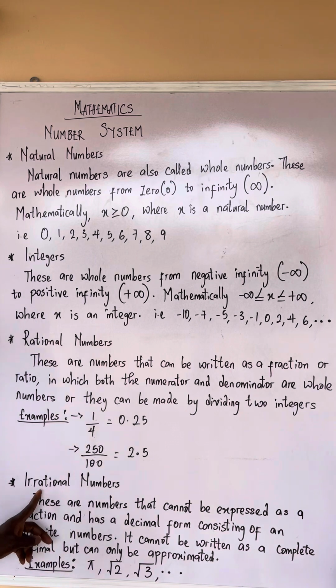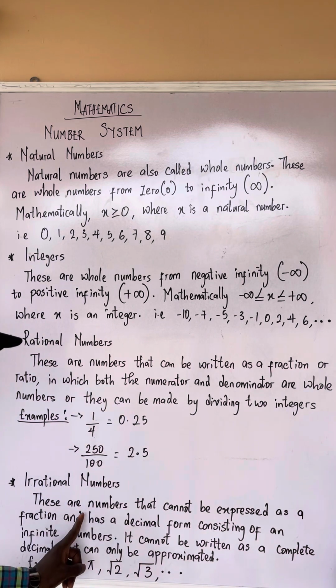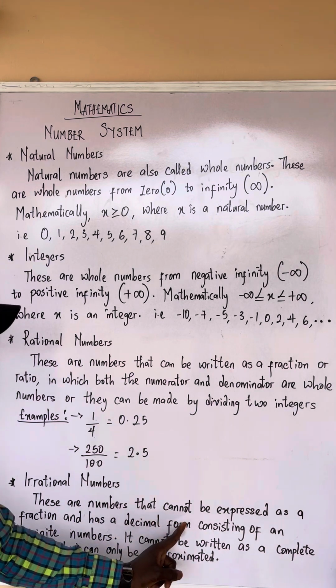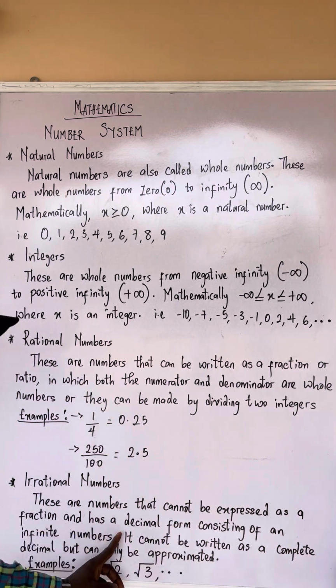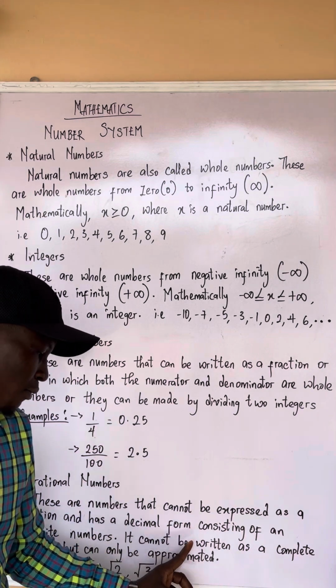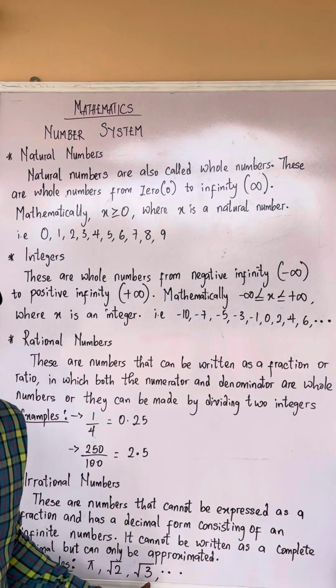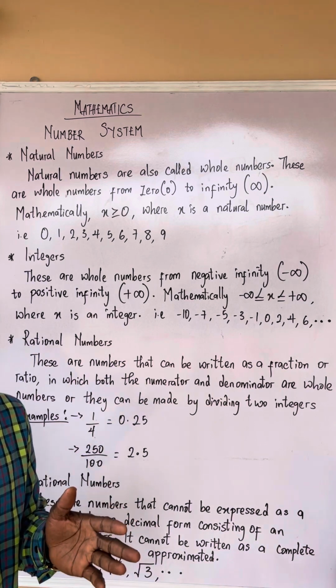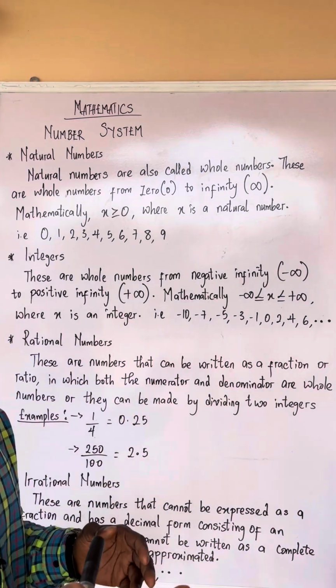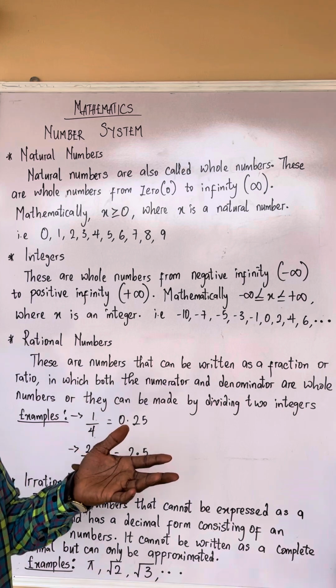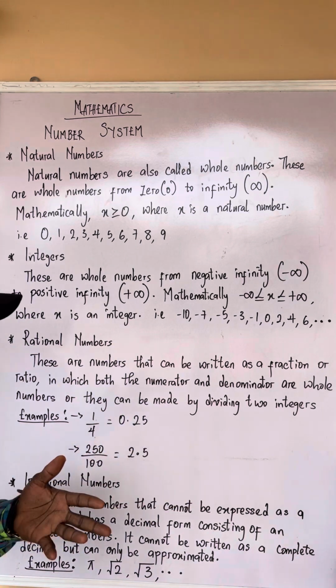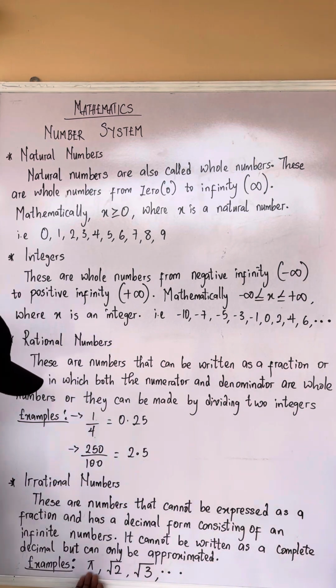So irrational numbers now, these are numbers that cannot be expressed as a fraction and have a decimal form consisting of infinite numbers. An example is pi.